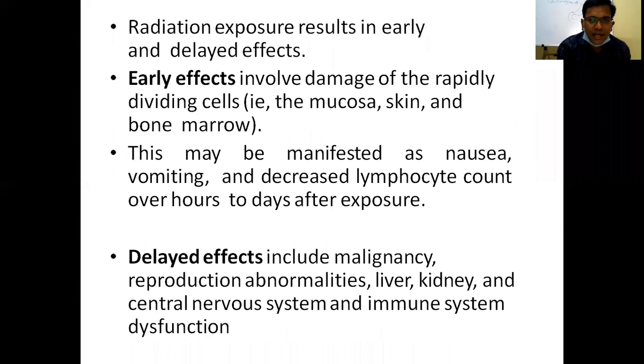So radiation exposure results in early and delayed effects. What are the early effects? Early effects involve damage of the rapidly dividing cells like mucosa, skin, and bone marrow. This may be manifested as nausea, vomiting, and decreased lymphocyte counts over hours to days after exposure. The delayed effects include malignancies, reproductive abnormalities, liver and kidney malignancies, and central nervous system and immune system dysfunctions.